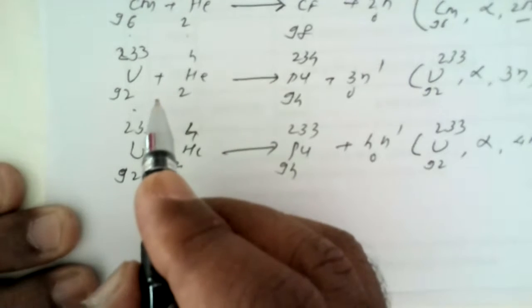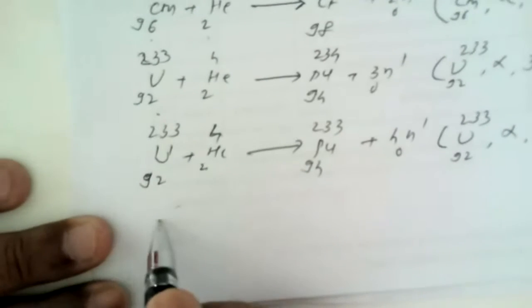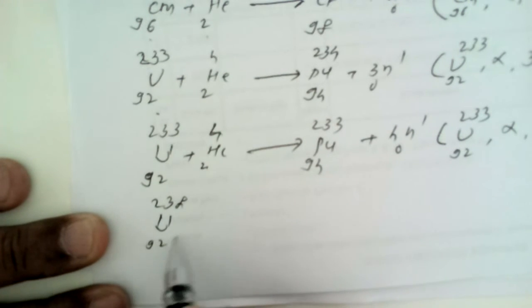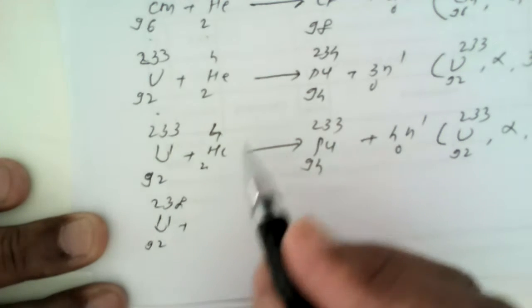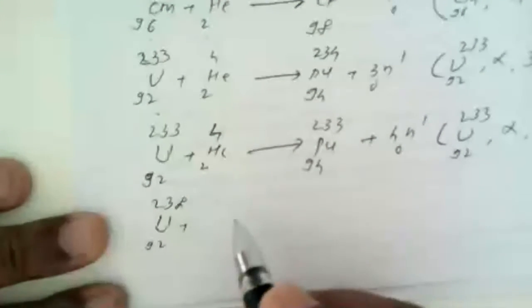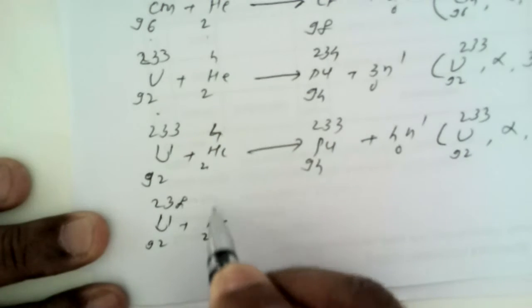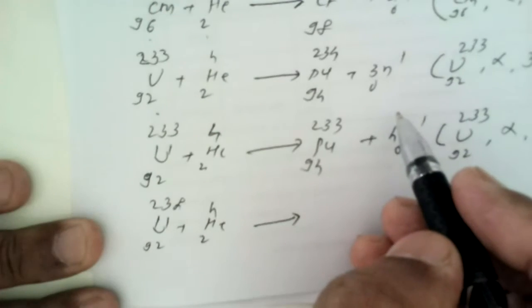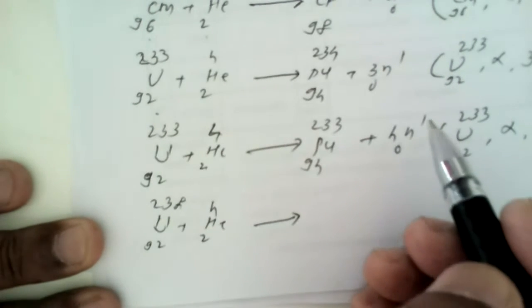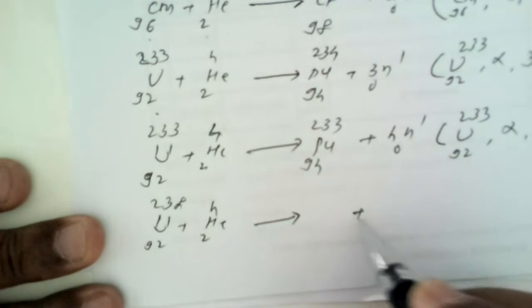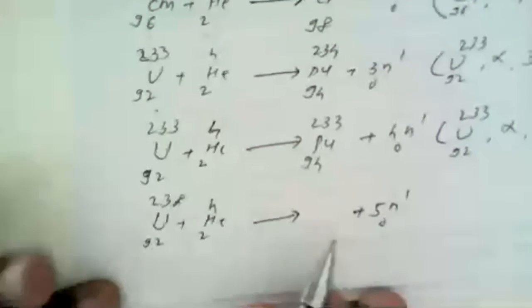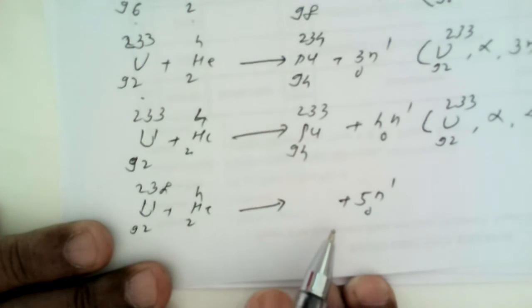One more reaction, by taking another isotope of uranium, uranium 238, 92, and again alpha particles, helium 24. During the course of this reaction, if 5 neutrons are ejected, what is the end product?